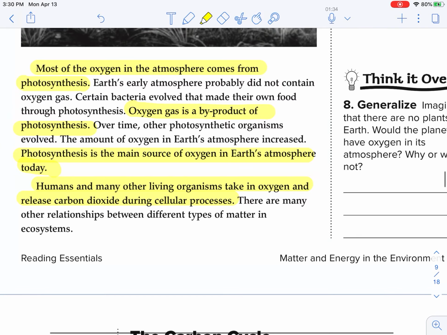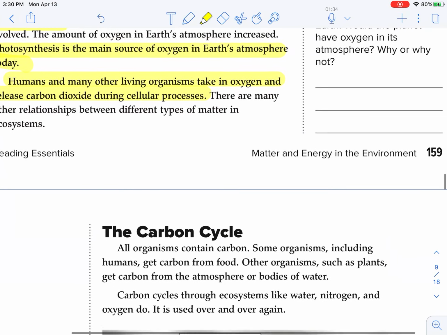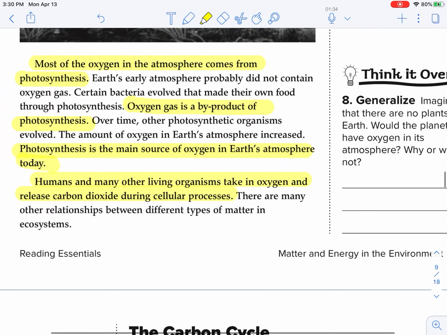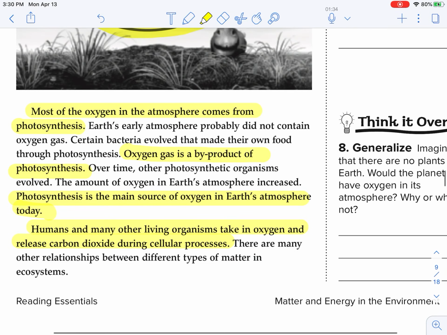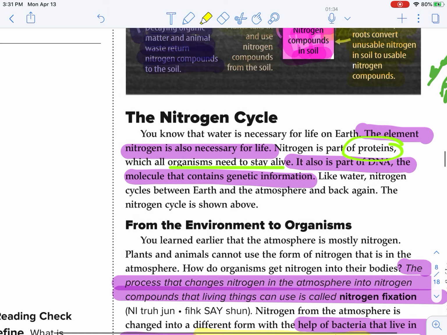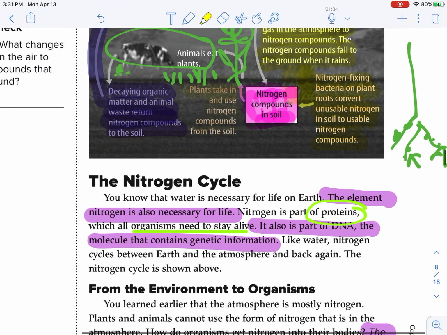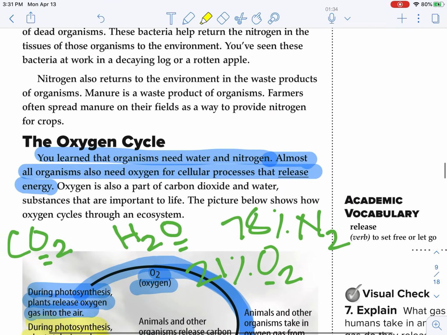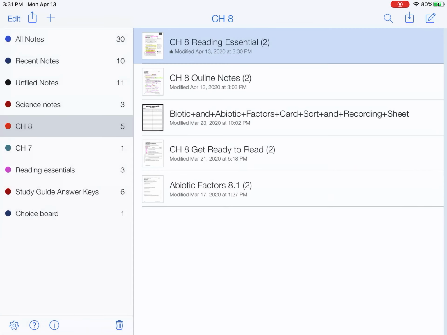Okay, so that ends that for today. We will pick up and read the carbon cycle tomorrow. So make sure you fill out your outline notes for these two sections here on the nitrogen cycle as well as the oxygen cycle.